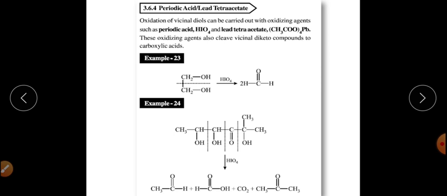HIO4 for vicinal glycols can be used. Lead tetraacetate again for vicinal glycols can be used. So these are the different kinds of oxidizing agents. Copper at 300 degrees Celsius temperature can also be used. So basically by using the oxidation reaction, alcohols can get converted into aldehyde or ketones. Primary alcohol will get converted into aldehyde and secondary alcohols will get converted into ketones.